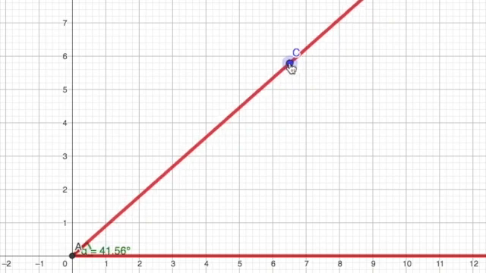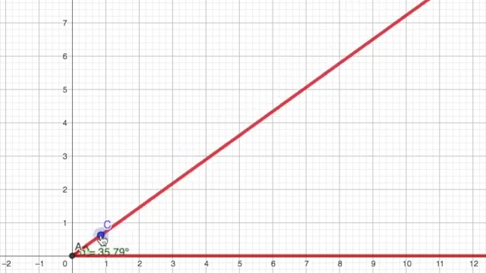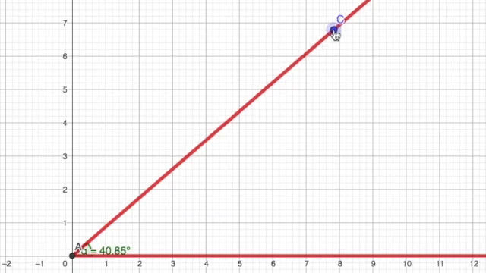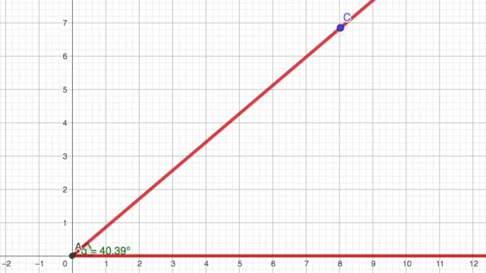So the first thing I want to do is convert this angle into a right triangle. To do that, I am going to drop an altitude. I'm going to drop it from a point here on the terminal side of my angle, and I'm just going to come down so that it's perpendicular to the x-axis.